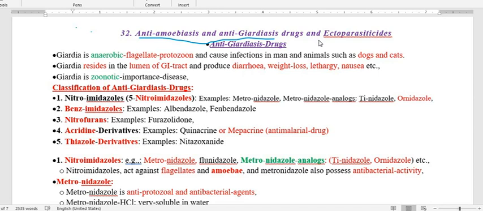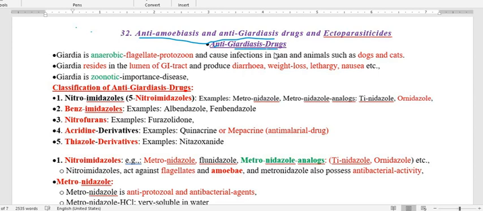So let us start the drugs against Giardia and amebiasis. So the first one is the anti-giardiasis drugs. First we have to define. The name is telling: the drugs that are used to check the growth of Giardia, or control the Giardia, or eradicate the Giardia, are called anti-giardiasis drugs.